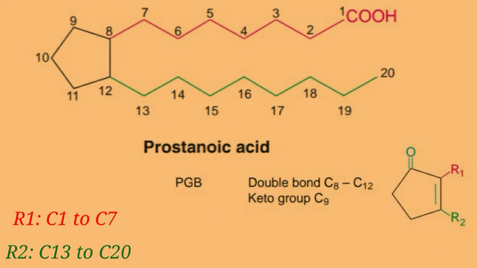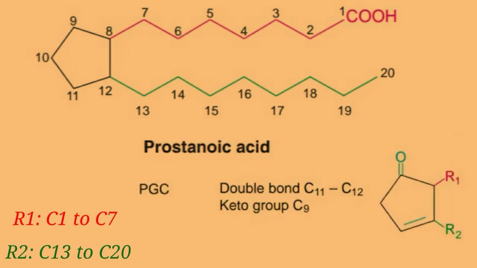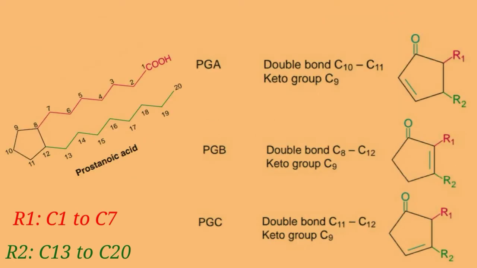In case of PGB, there's a double bond between C8 and C12 carbon atoms and a keto group at C9 carbon atom, same as that of PGA, only there's a difference in the position of the double bond. In case of PGC, there is a double bond between C11 and C12 carbon atoms and the keto group is at C9 carbon atom. Now, if we look at the structures of PGA, PGB and PGC, there's only a difference in the position of the double bond in the cyclopentane ring.